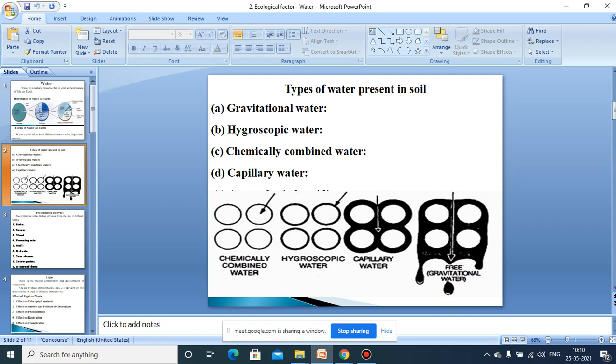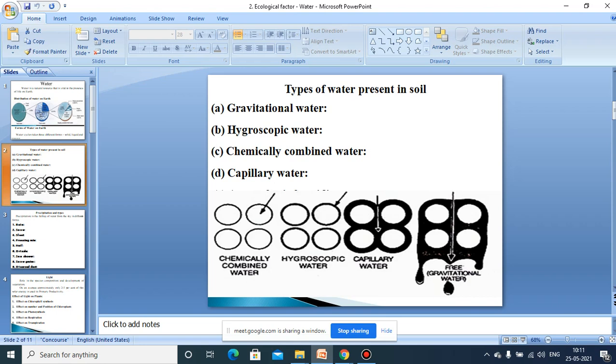See, this is a soil particle, and the surface of the soil particle is able to hold this water in the form of a very thin film, held hygroscopically by an adhesive nature. And the binding force between the soil particle and the water is so great that plants cannot pull out that water. Or in other words, the plants cannot absorb that water. This water is not available for the plants to absorb.